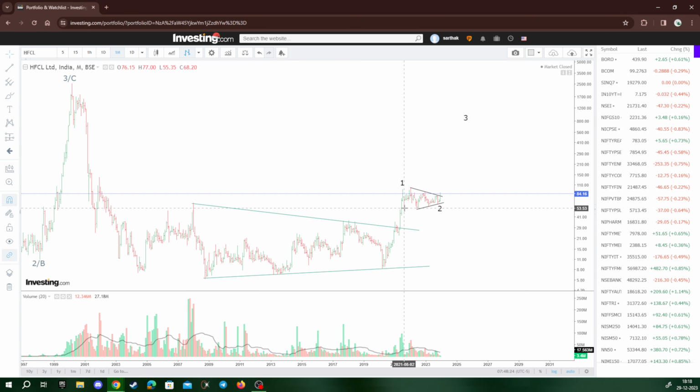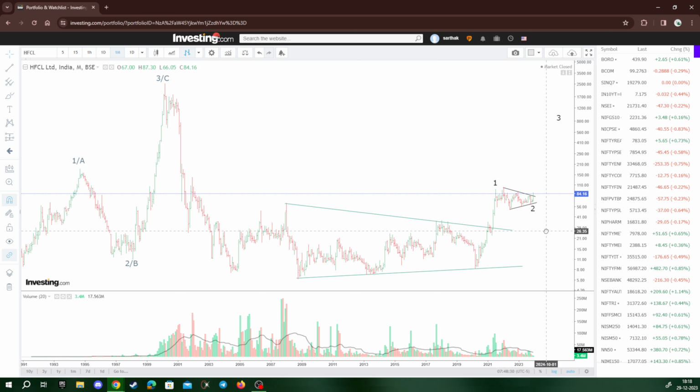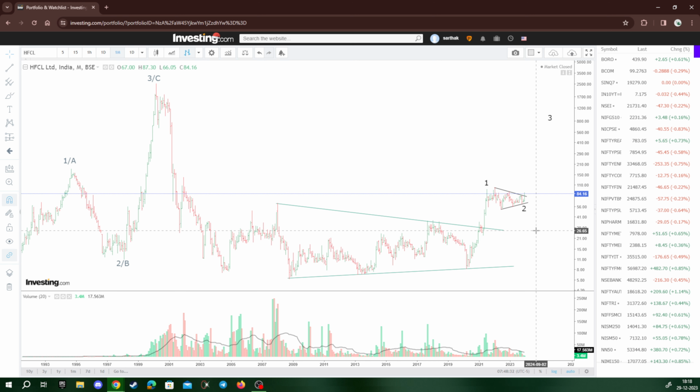So if that is true, then wave 3, that is the gigantic move where the stock would start on the upside, has already started. And then what are the levels which I'm really looking at? So firstly, I'm looking at the overall resistance level of the 140 to 180 zone, which was the same area from where we topped out in around 1994.